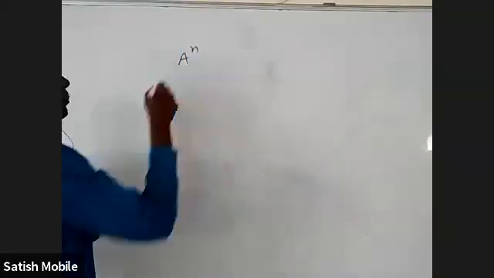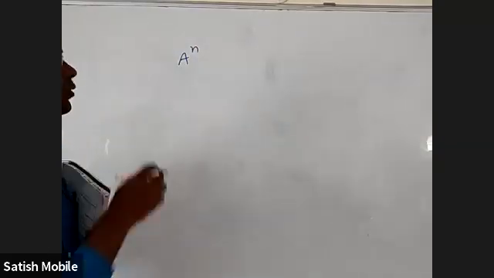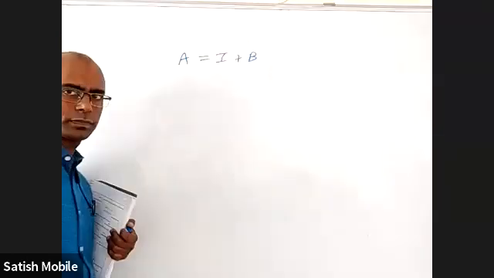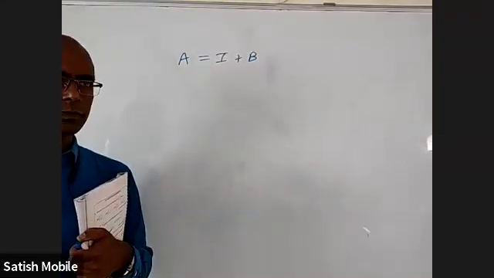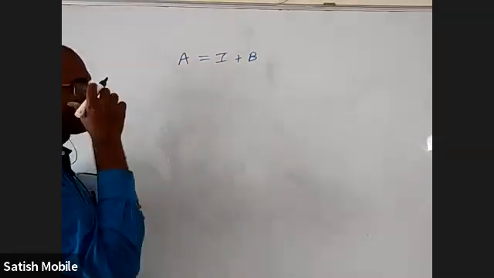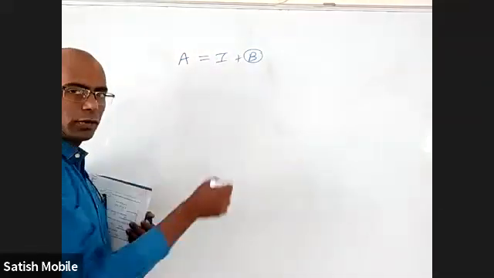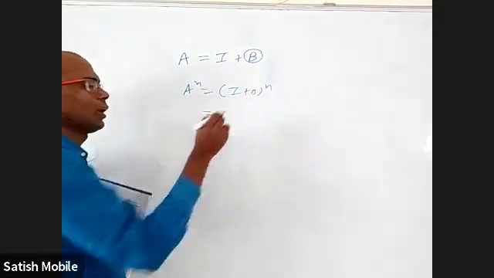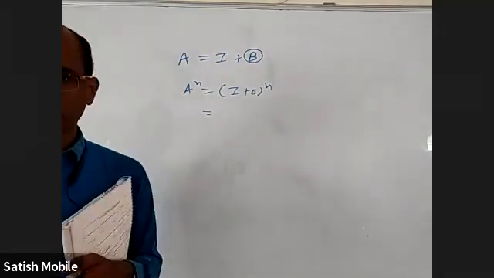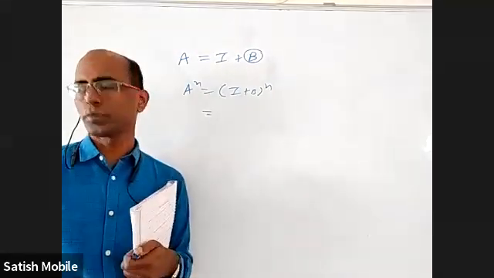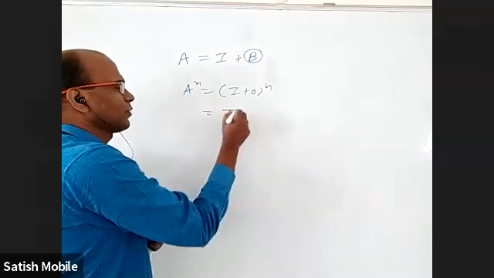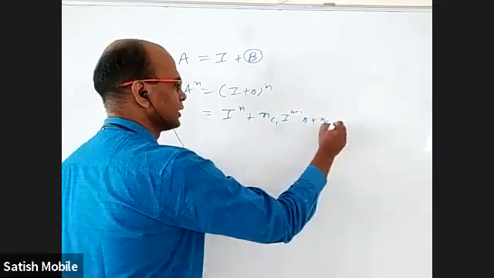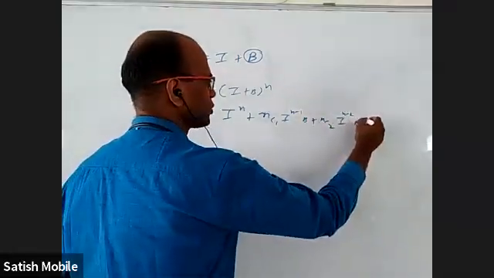Whenever you have to find A power n, first you write A as the identity matrix plus one more matrix, B. Then you will find something about B later on. You take the power n, you can write (I plus B) whole power n. All of you know the binomial theorem, so I'm directly using the binomial theorem now, which we could not teach in first year. This is I power n, plus nC1 into I power n minus 1 into B, plus nC2 into I power n minus 2 into B square.